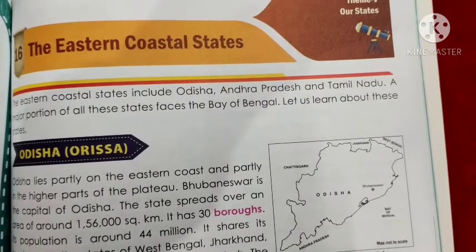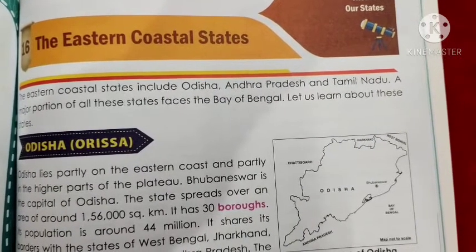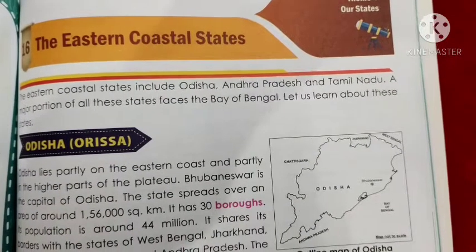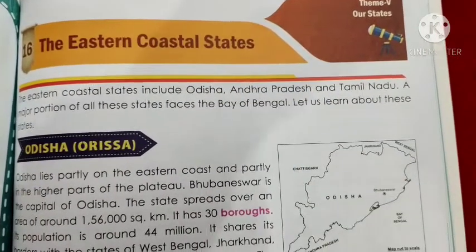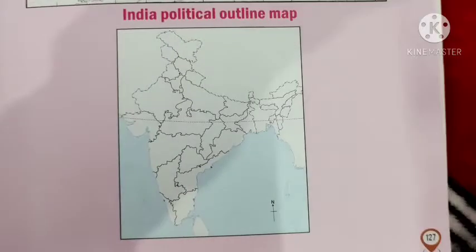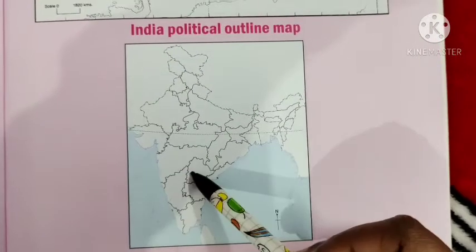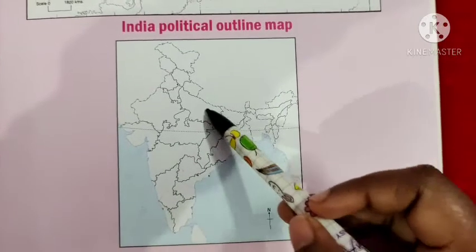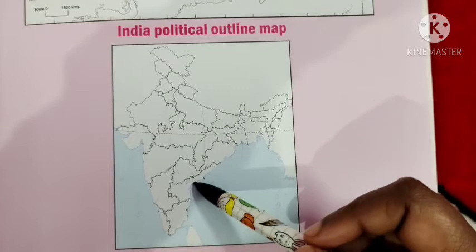Yesterday we did lesson number 15, the Western Coastal States. Now our next chapter is lesson number 16, the Eastern Coastal States. Okay, now we will see the map. So, children, it is a map. Yesterday we studied the Western Coastal States. Today we'll study the Eastern Coastal side, this side.